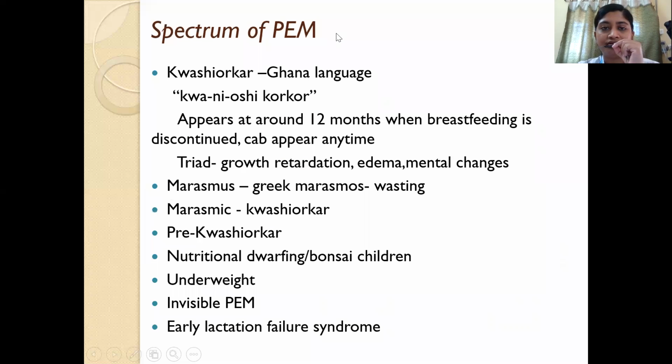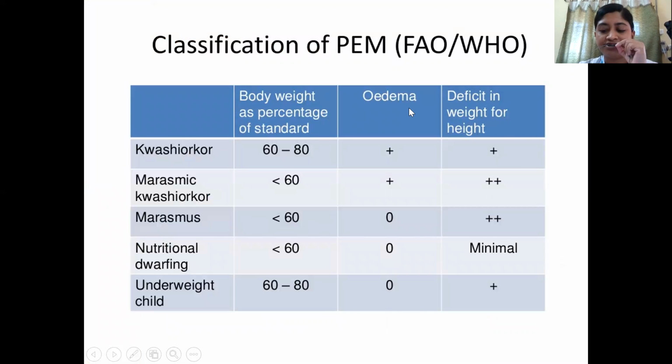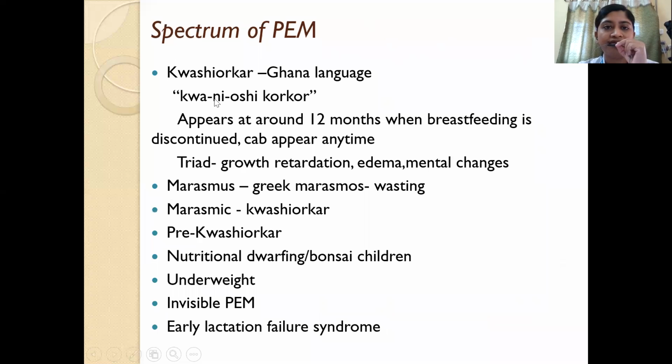So now let's look at the spectrum of PEM. How will a child with PEM manifest? It can manifest in the form of Kwashiorkor, which appears usually at around 12 months when breastfeeding is discontinued, but it can appear anytime. And it consists of the triad of growth retardation, edema, and mental changes.